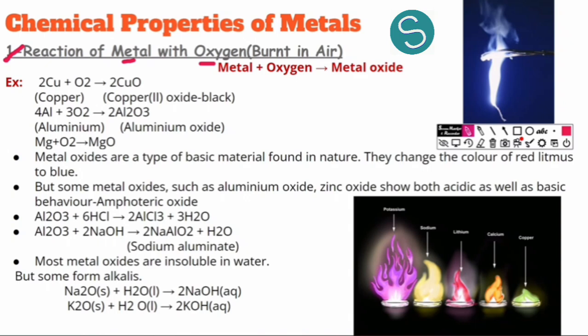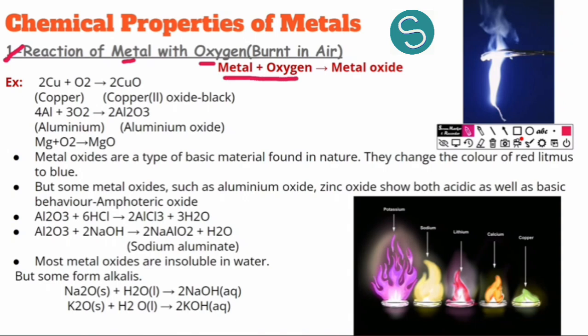Whenever we say that a paper is burning, this means that chemically the paper is reacting with oxygen which is present in air. So whenever we say that metals are being burnt in air, it means that metals are reacting with oxygen. So burning means oxygen is being referred. This has to be made very clear. So reaction of metals with oxygen, or burning of metals. What happens? This is very important.